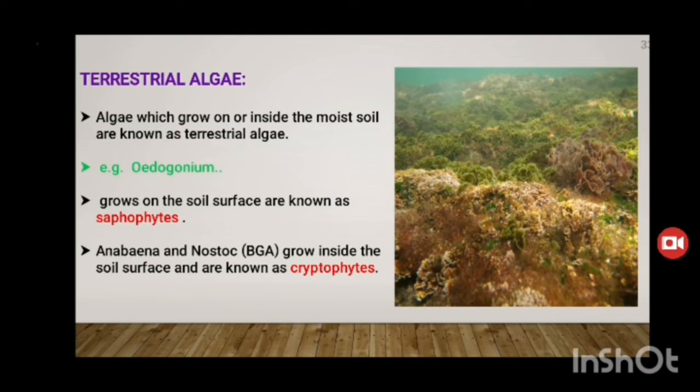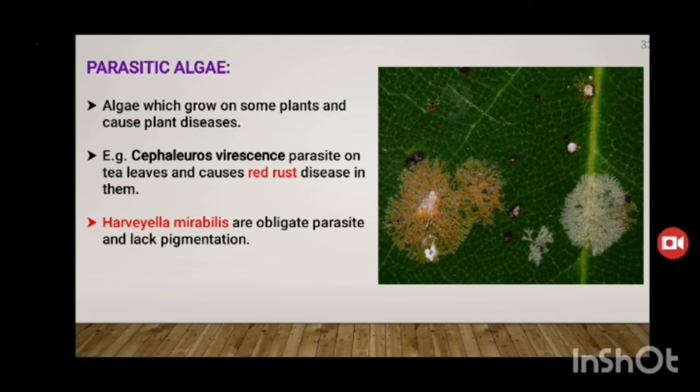Terrestrial algae. Algae which grow inside moist soil are known as terrestrial algae. Example: Oedogonium. Those that grow on the soil surface are known as saprophytes. Anabaena and Nostoc grow inside the soil and are known as cryptophytes. Parasitic algae. Algae which grow on some plants and cause plant diseases. Example: parasitic on tea leaves, causing red rust disease in them.